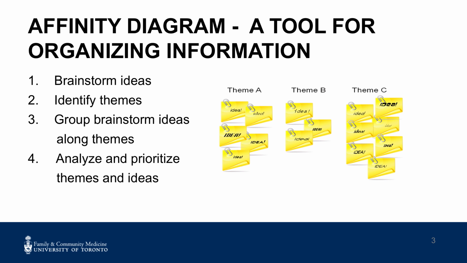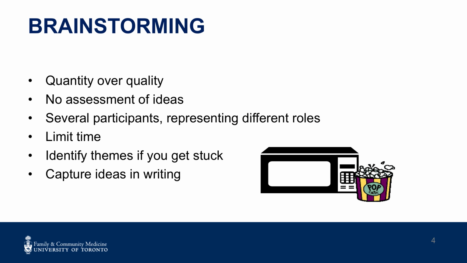Following a brief period of brainstorming, teams are encouraged to identify themes that arise from the ideas and then to group, analyze, and prioritize for action. The themes that arise from an affinity diagram may be useful as the bones on the cause and effect diagram, which we will come to in a few moments.